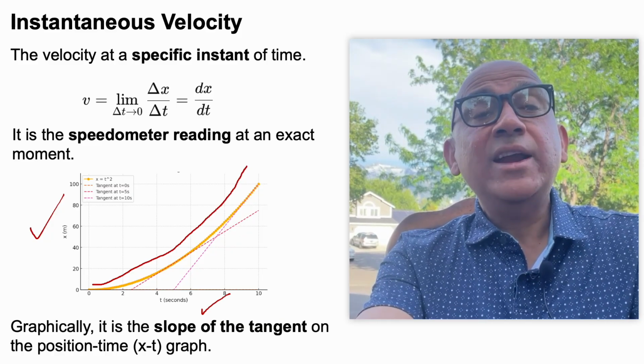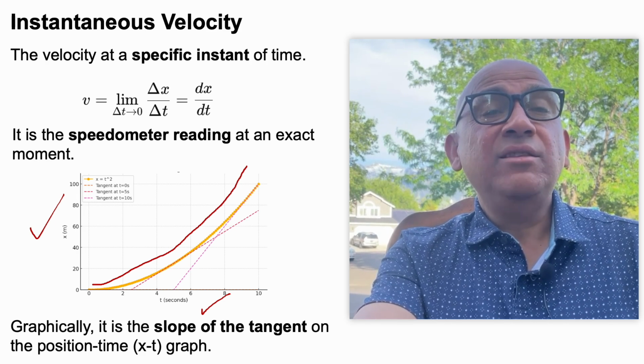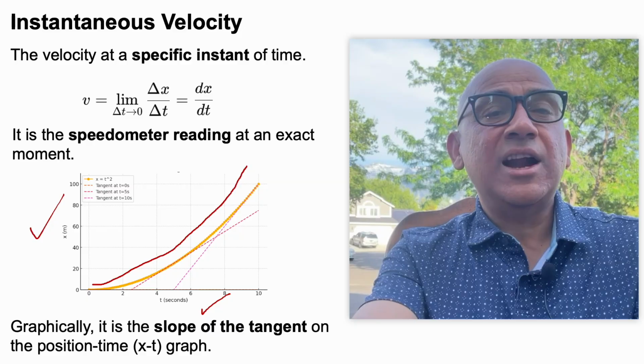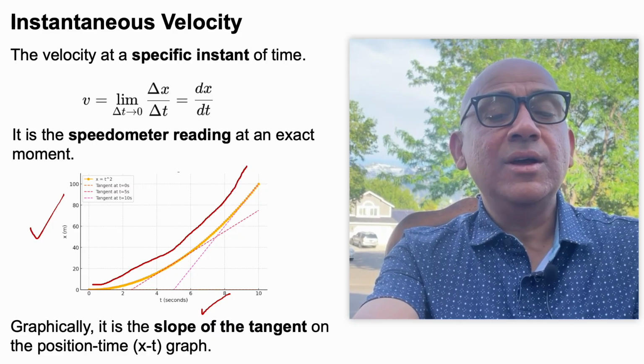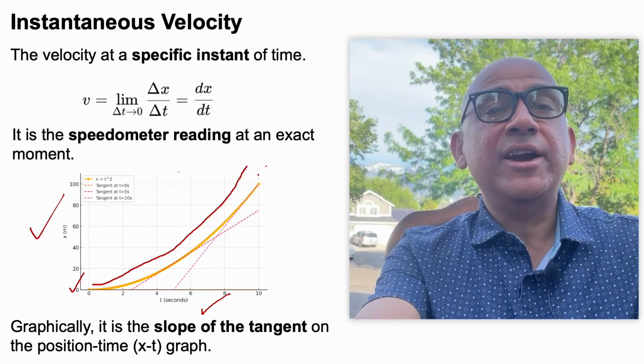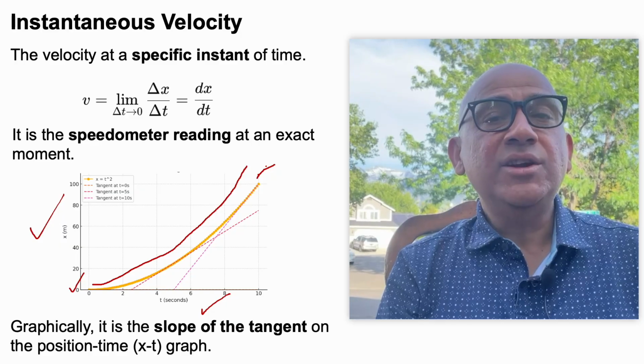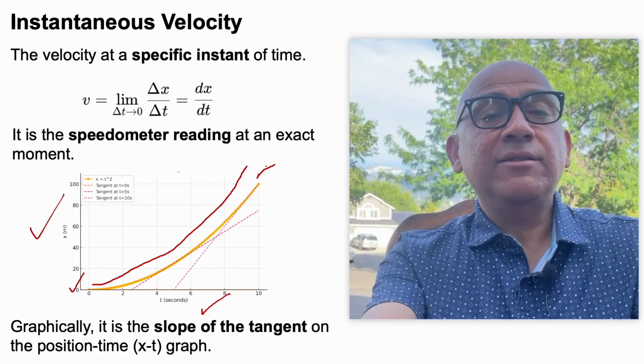Now, if I have to find the average velocity of this object, what I can see is that it started from x equal to 0, which is here, and went to x equal to 100 over here. So, it traveled 100 centimeters in the time of 10 seconds.